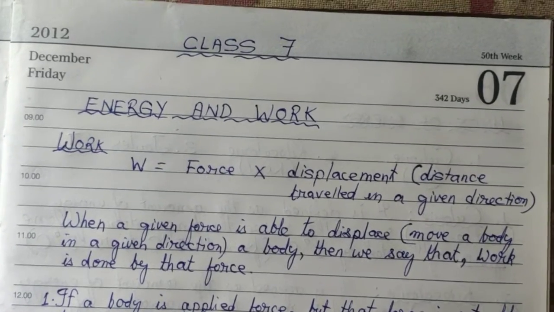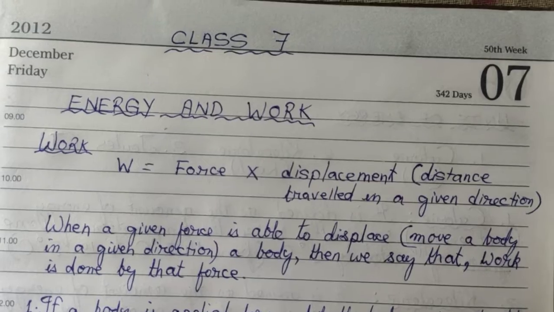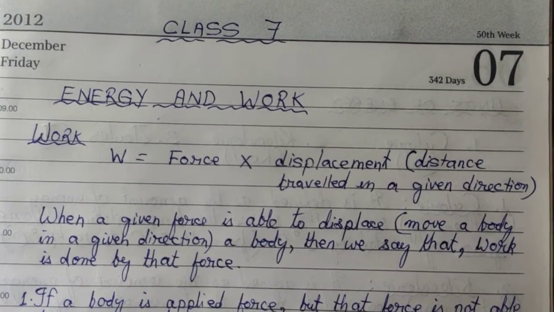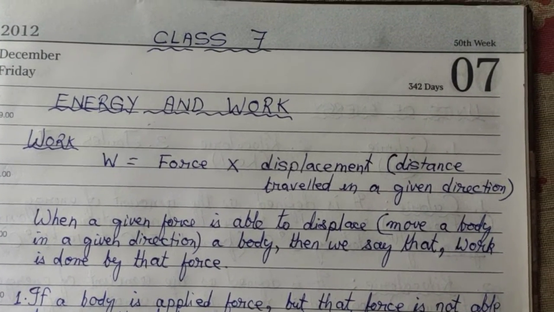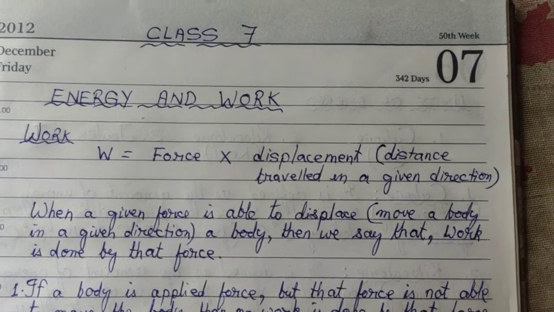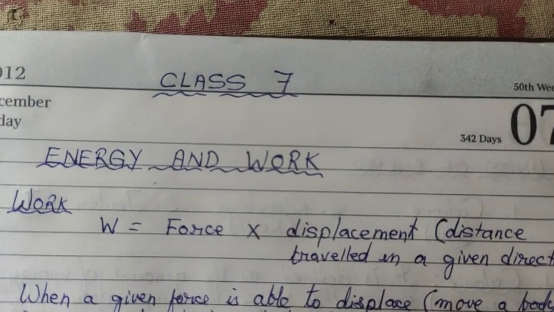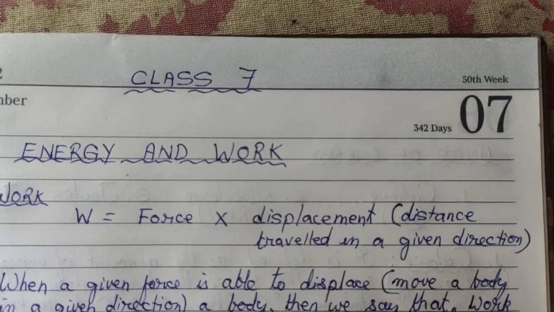So in depth, if you want to know about this work, first of all we need to know the formula. Work, that is W, equals force into displacement. Now what is this displacement? Displacement is the distance traveled by that body in a given direction. Distance moved in a given direction is called displacement. Alright, this is the formula for work. Okay, you can take a screenshot.